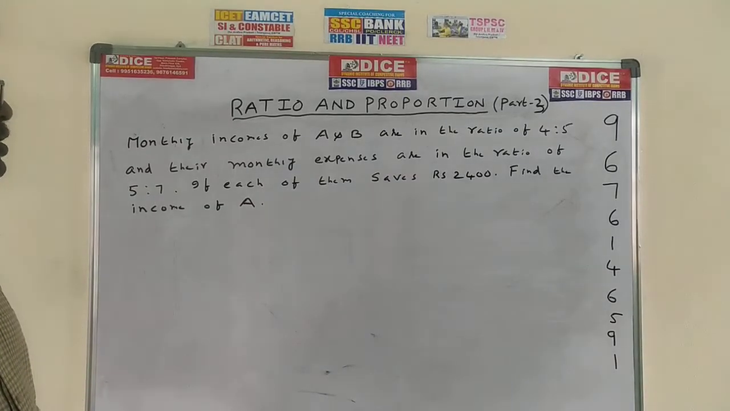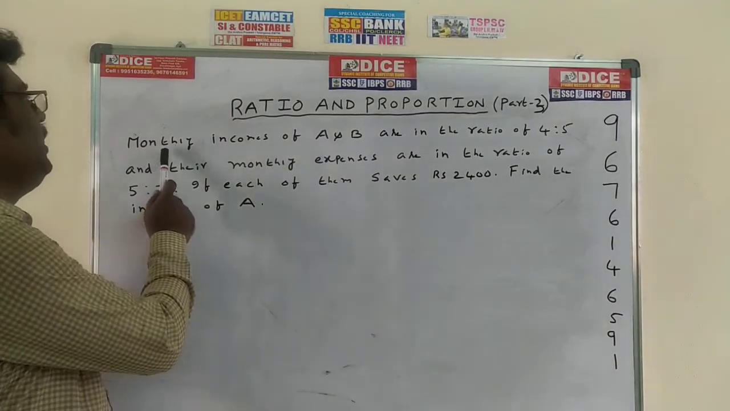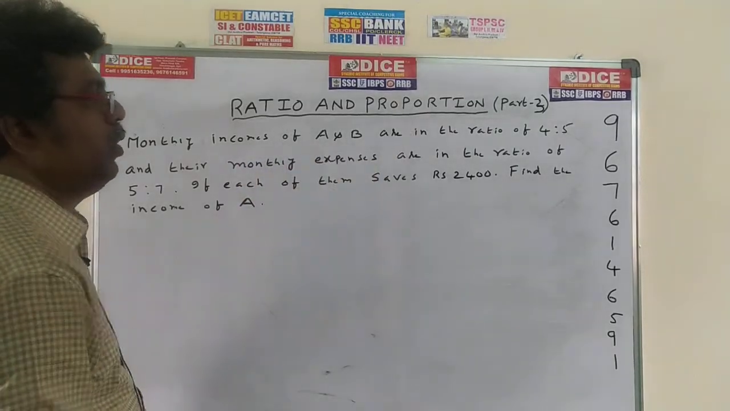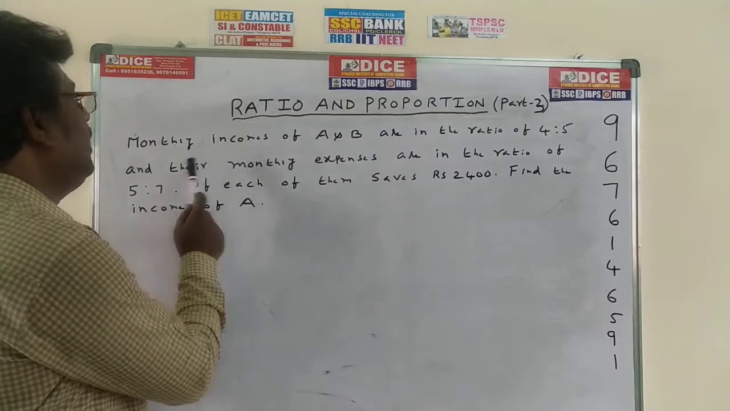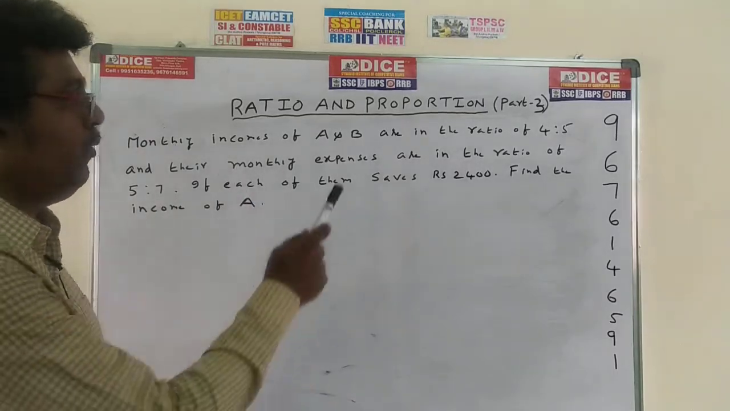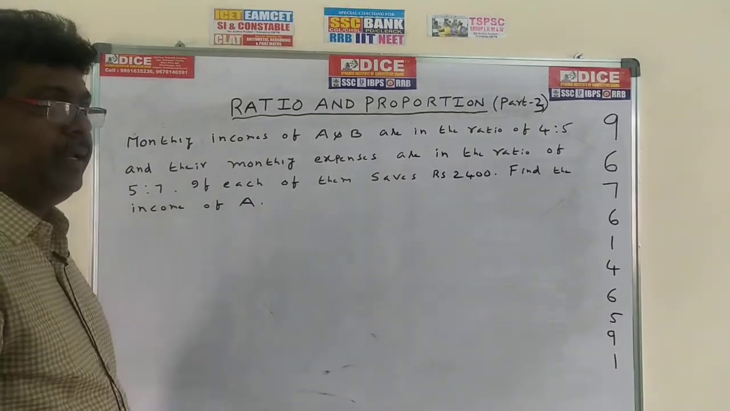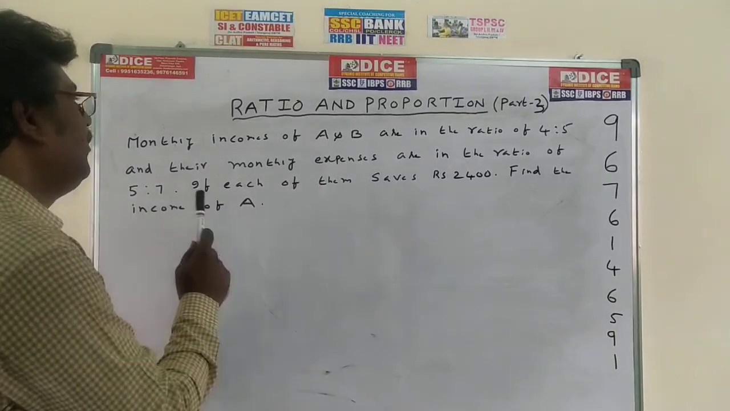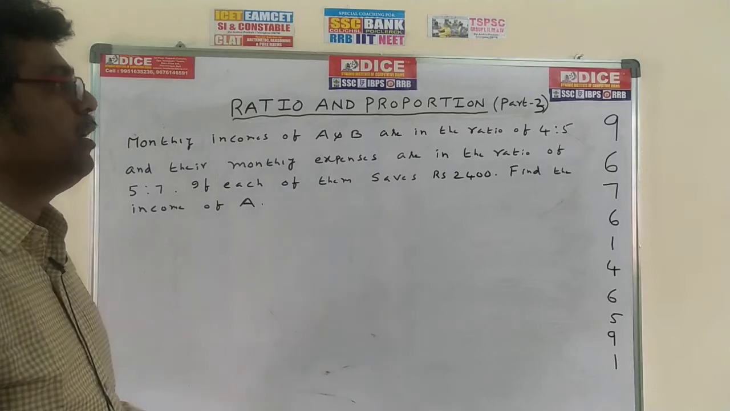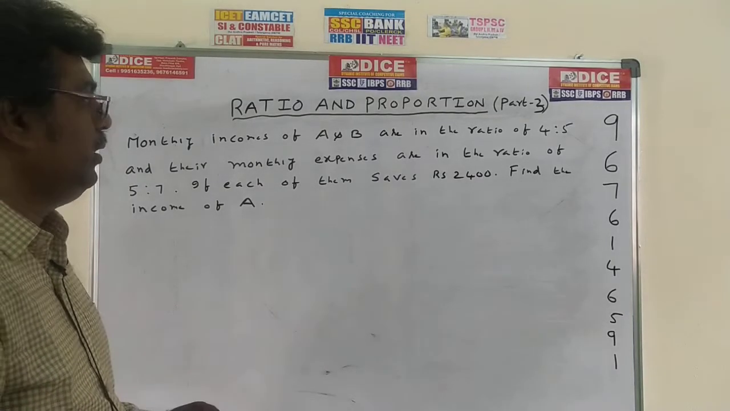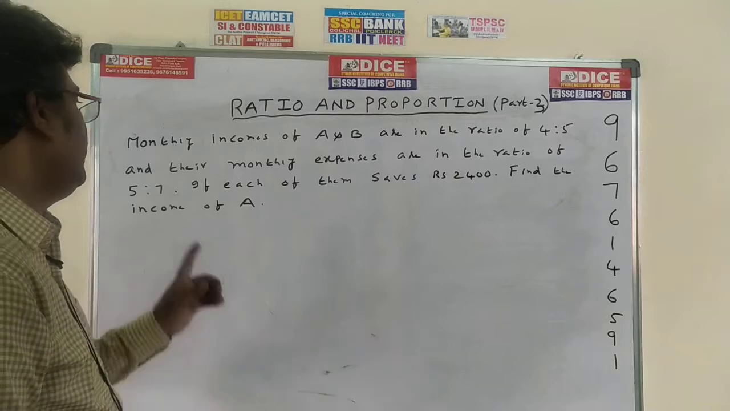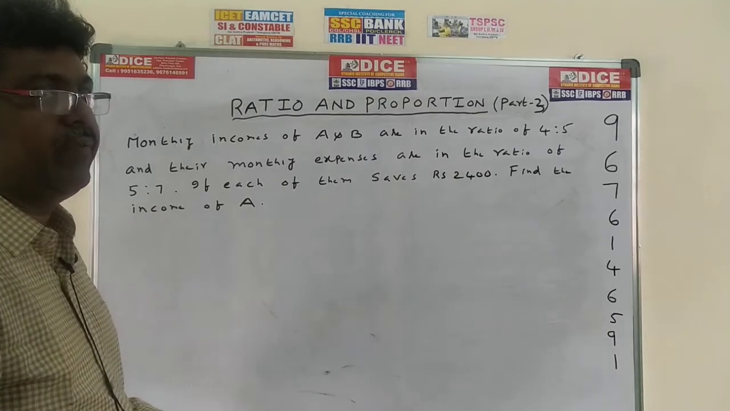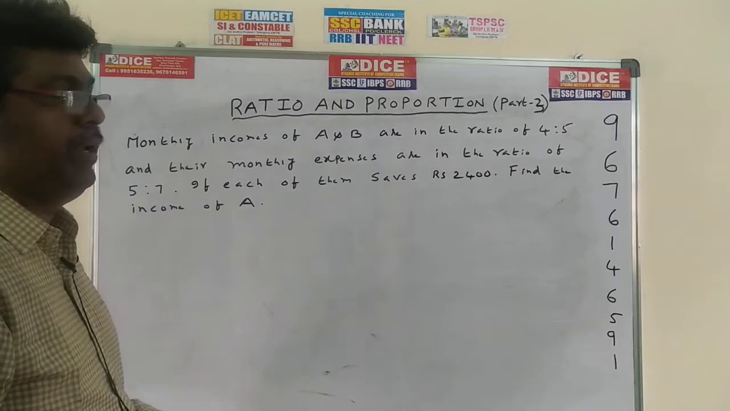Now, next problem. Monthly incomes of A and B are in the ratio of 4:5, and their monthly expenses are in the ratio of 5:7. If each of them saves rupees 2400, find the income of A. So A and B incomes are in the ratio 4:5, and their expenses are in the ratio 5:7. Each is saving 2400. Then what is the income of A?